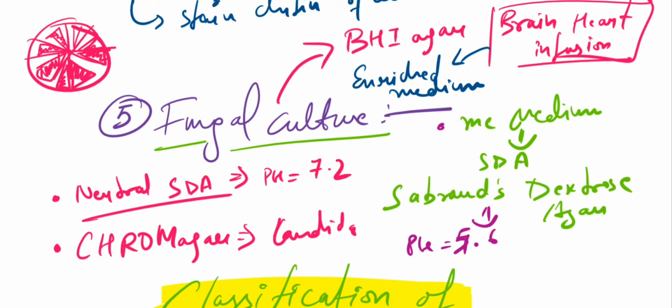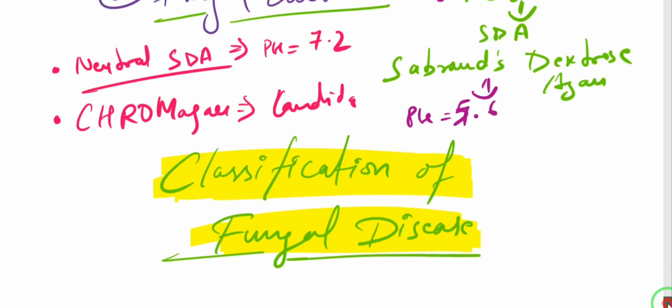So normally your fungus is easily going to grow on SDA, but there are always some high maintenance people. Okay, some high maintenance fungi are there, which are the fastidious fungi. Okay, fastidious means these high maintenance people, they need more things. Okay, so they will grow on this BHI agar. Okay, so that is about the various methods of diagnosis for fungal infection. Now we are going to see the classification of fungal diseases.